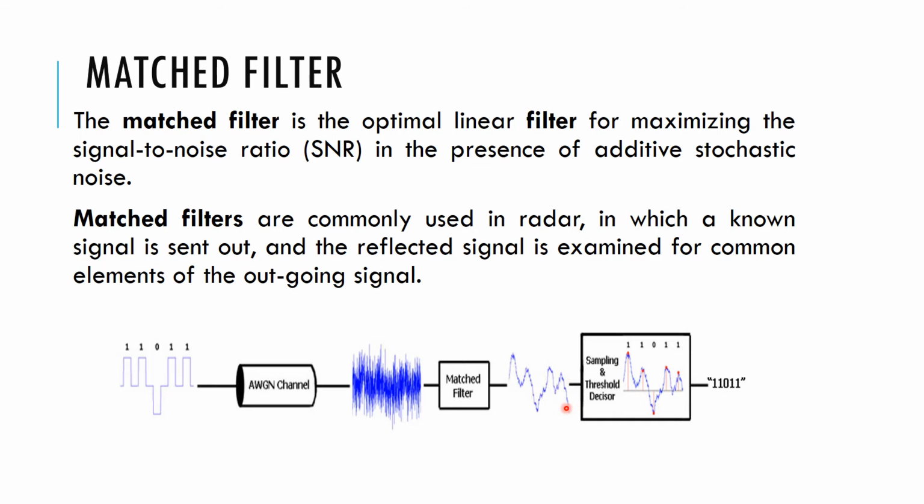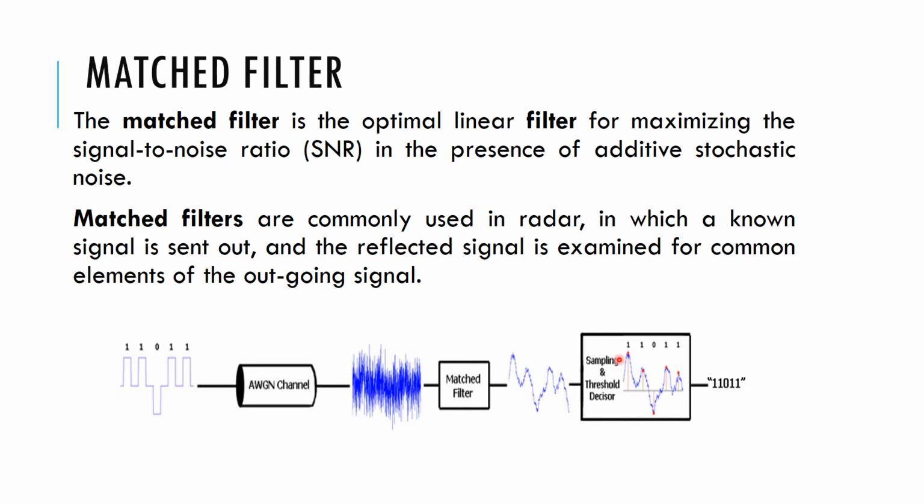Next to this, you have a threshold decision making device. You set a threshold level at the zero line. Whenever the signal is above zero or some voltage level, you assume the bit received is 1, and whenever the signal falls below the threshold level, you assume it is 0.